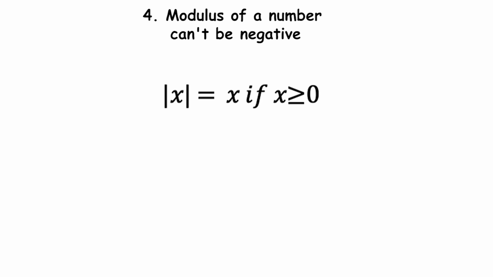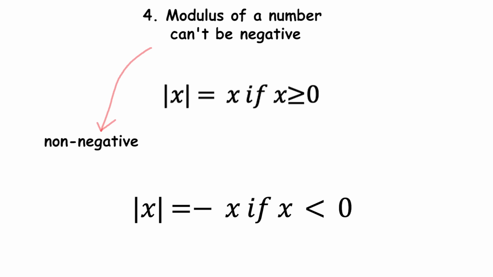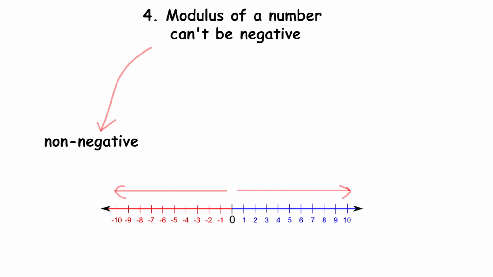The modulus is defined as: the absolute value of x is equal to x if and only if x is greater than or equal to 0, and the absolute value of x is equal to the negative of x if and only if x is less than 0. By definition, the modulus of a number is always non-negative because it is basically the magnitude or distance of a number from the origin on the number line. As we know, distance can never be negative, so neither is the modulus.